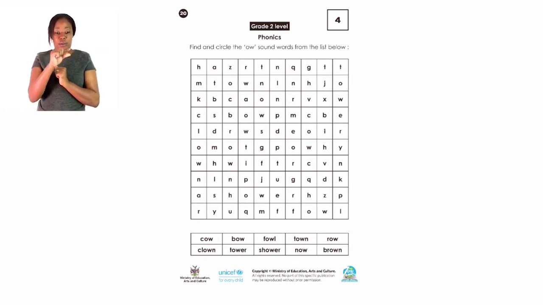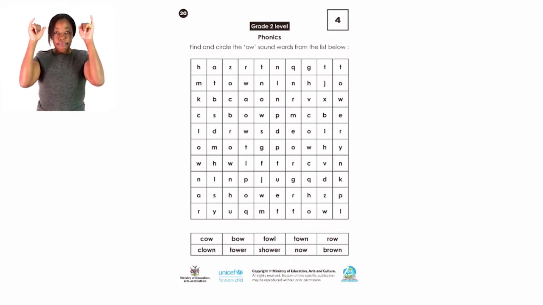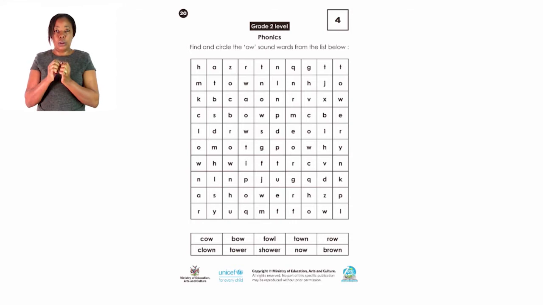I know you will do this in just a minute. Now you first read the words here so that it's easy for you to find them. And once you have found them, you have to circle them for me. Are we together? And then I will check with you. The words that you have to search are just below, under the word search. Cow, bow, fowl, town, row, clown, tower, shower, now, brown. So find for me all these words and circle them. I will check with you. That was a quick one, grade 2s.